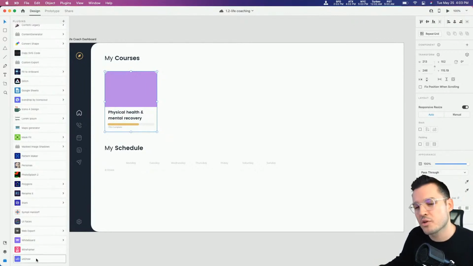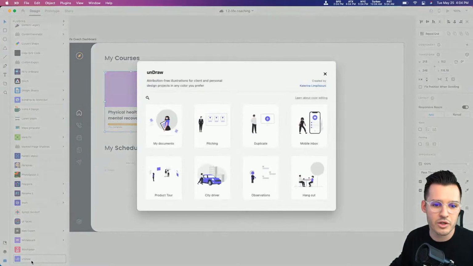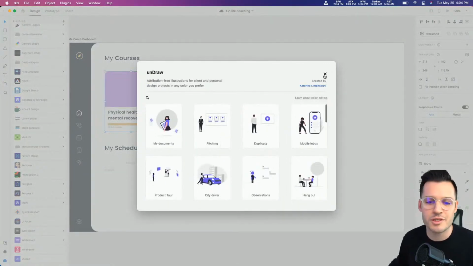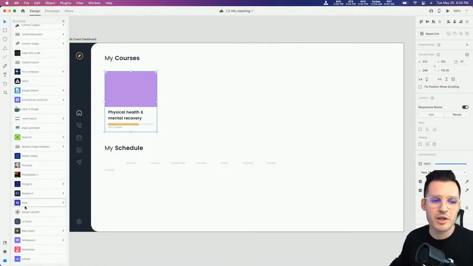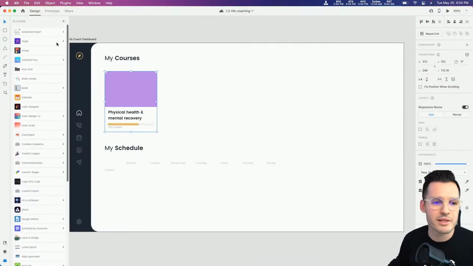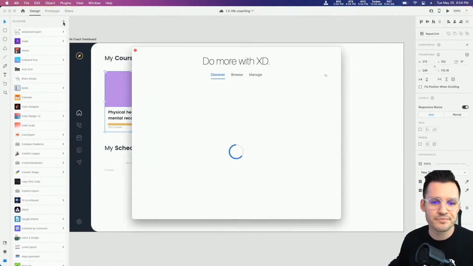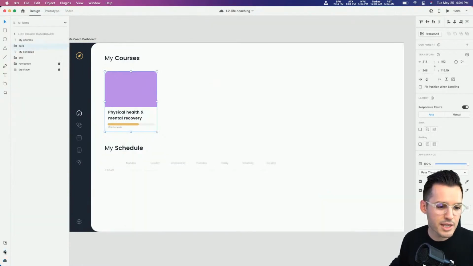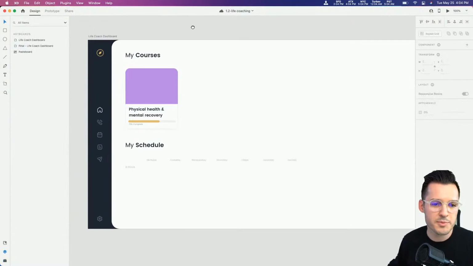Maybe you're looking for an illustration. The Undraw plugin right here would be a good one. This will allow you to search all sorts of free stock illustrations and plug some of those in. So that could be a good thing. If you're looking to install some new plugins, you just go up to the little plus button and then you can find a bunch of really cool plugins in the XD plugin store or marketplace. So, okay, that's pretty cool.